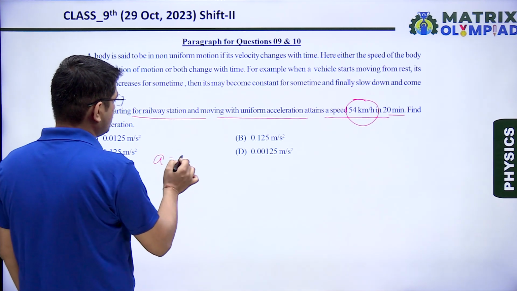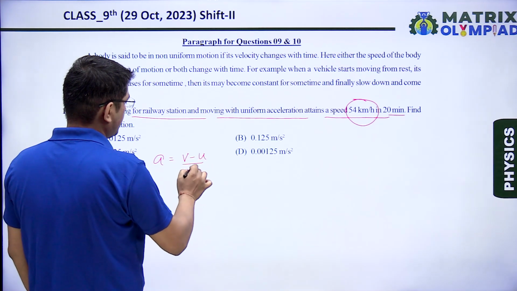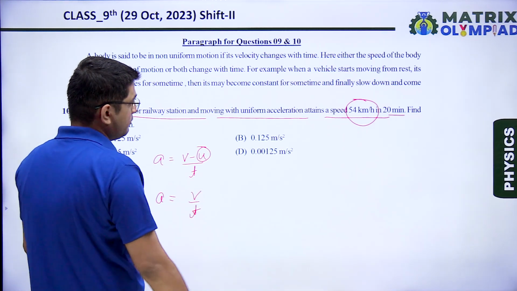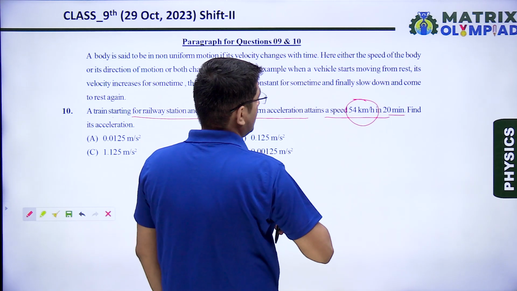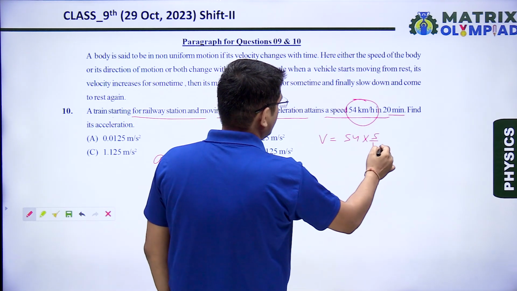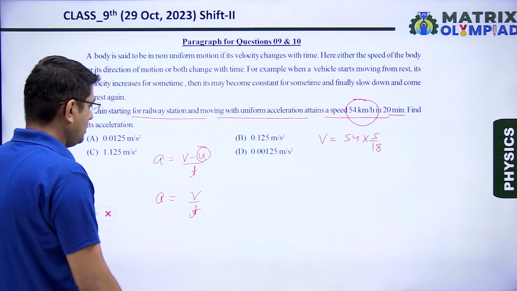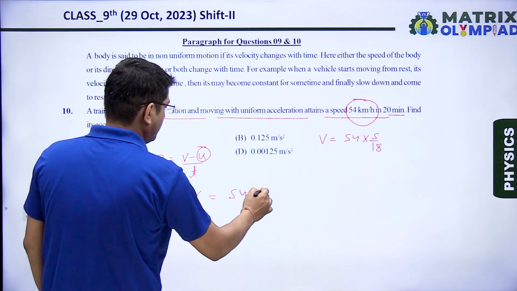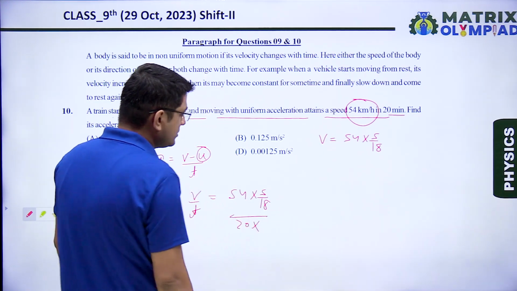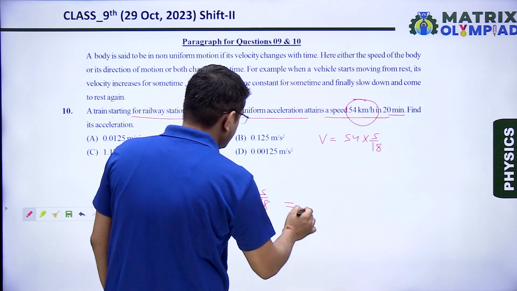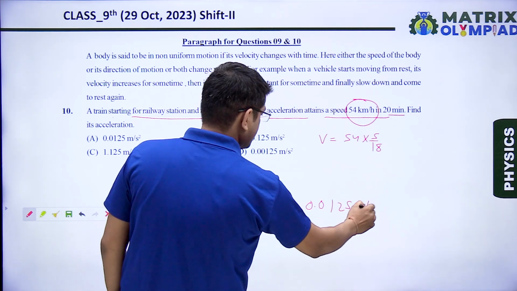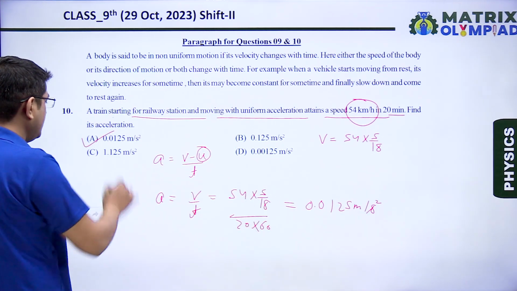As we know, acceleration is change in velocity with respect to time. So u is 0, so simply we can say a is equal to v upon t. But v is in kilometer per hour, so we will convert it into meter per second: 54 multiplied by 5 upon 18. So the value is 54 multiplied by 5 upon 18 divided by time. Time is in minutes, so we will convert it into seconds by multiplying by 60. On solving this, we will get our answer 0.0125 meter per second square. That is option A, our correct answer.